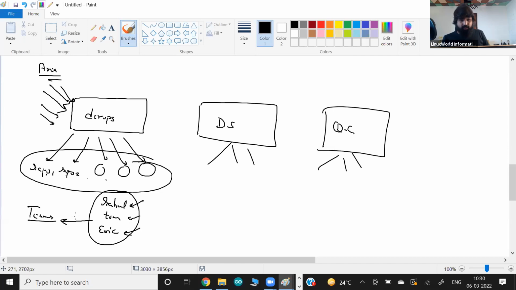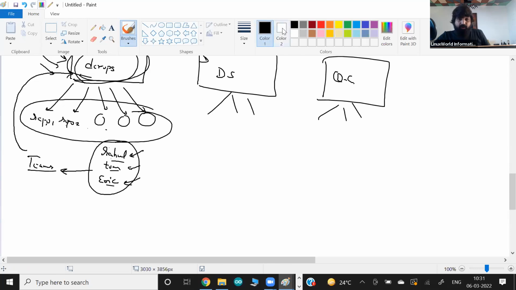The responsibility of this team is to manage all the repositories in this area. I give the entire responsibility for this area to this team. Others can't do anything in this area, but these three team members can do anything in the area called DevOps.